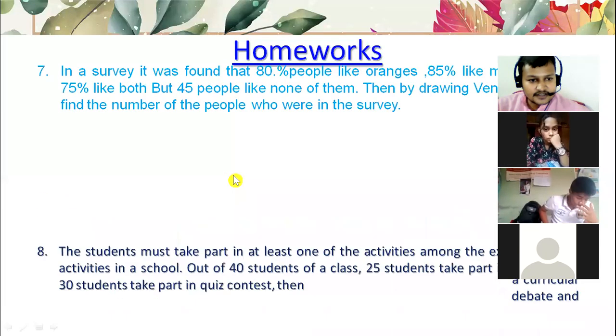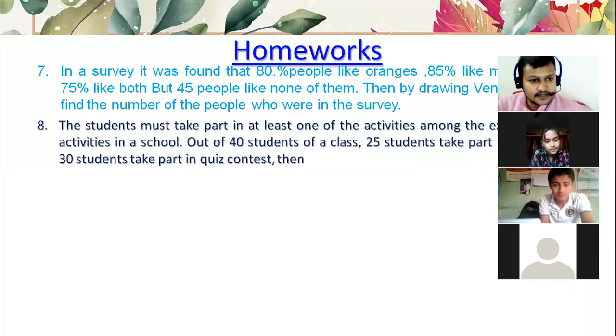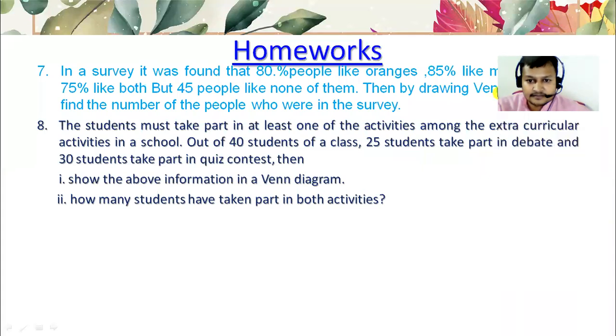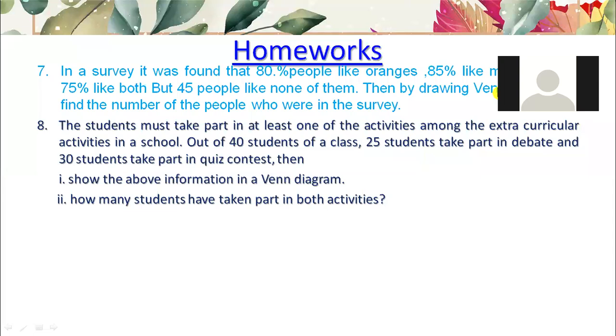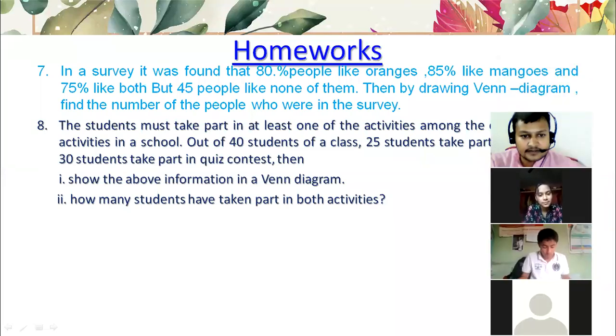So these questions were your homework. In a survey, it was found that 80% people like oranges, 85% people like mangoes and 75% like both, but 45 people like none of them.